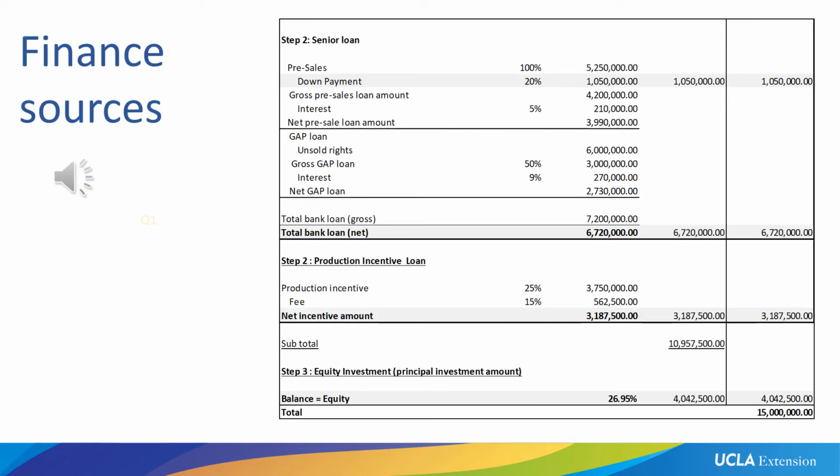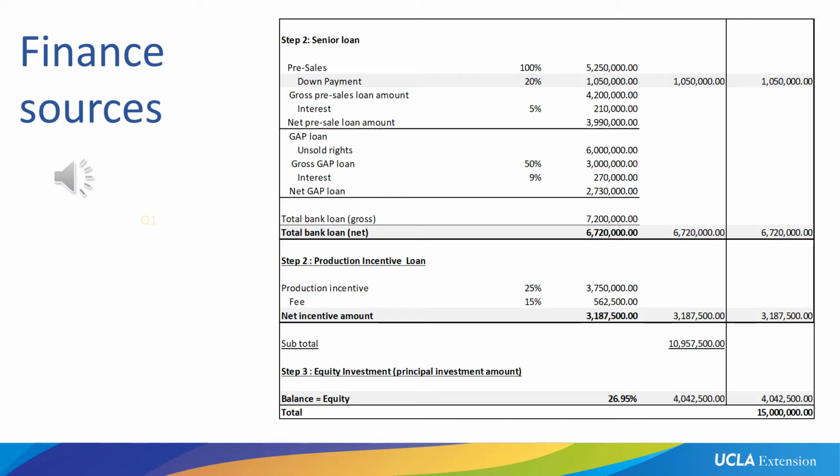So let's take a look at our finance sources. What have we gotten so far? Our international distribution revenue projected, meaning our sales estimates, were 75% of our budget. That is 75% of $15 million. They were $11,250,000. This is just a reminder.